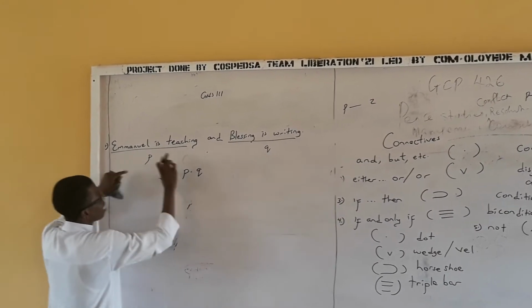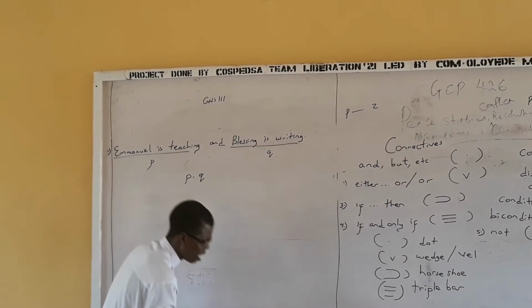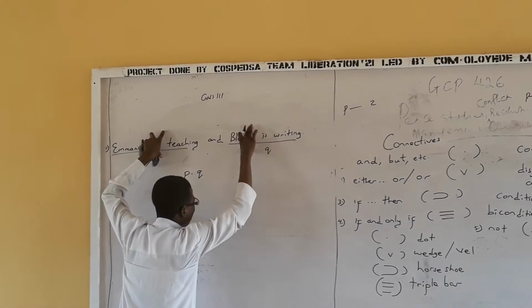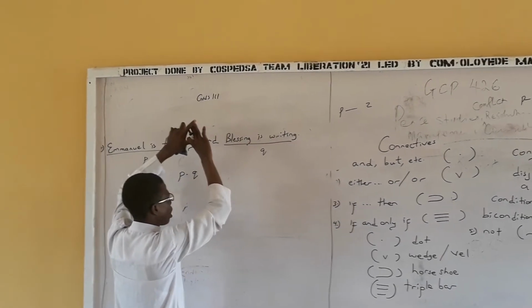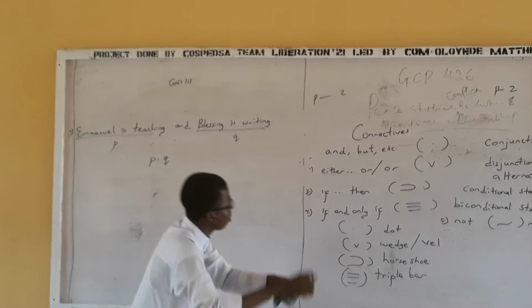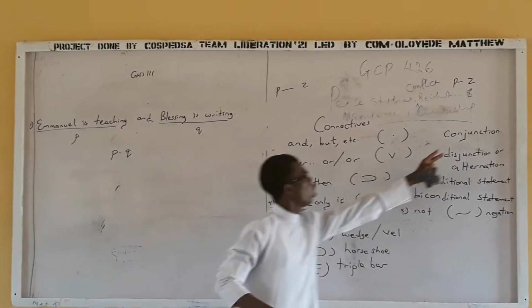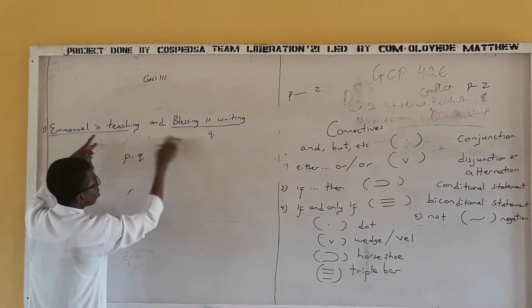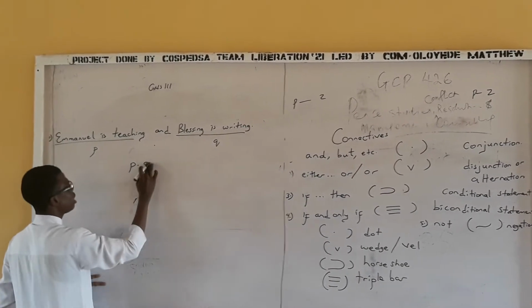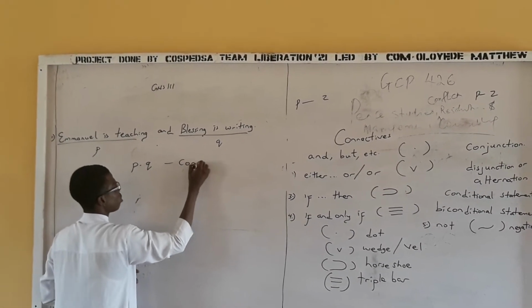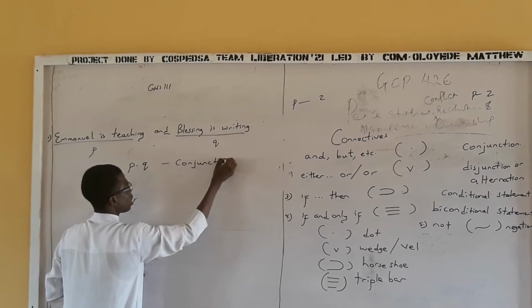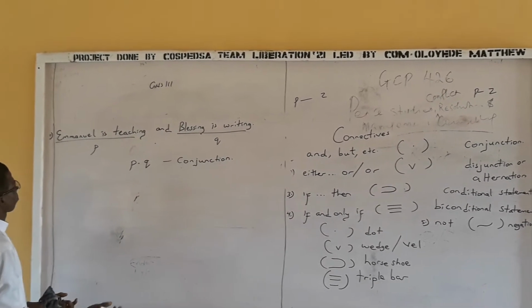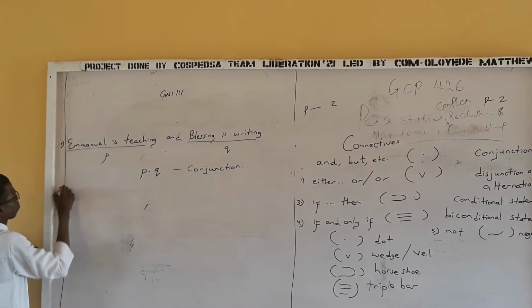So is this a compound statement? Yes, because it contains two ideas in combination. Okay, so which type of compound statement? Conjunction. Why? Because you're joining two ideas. So that's why it's called conjunction. So this statement is a conjunction. Do you get the point? Very simple.